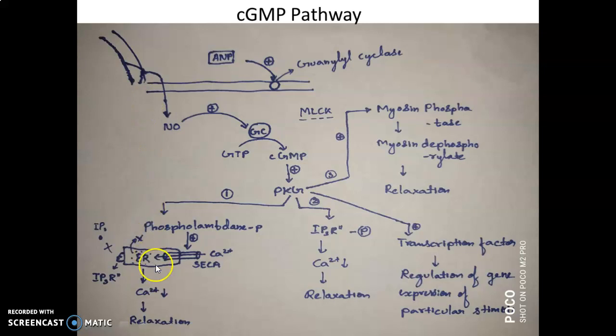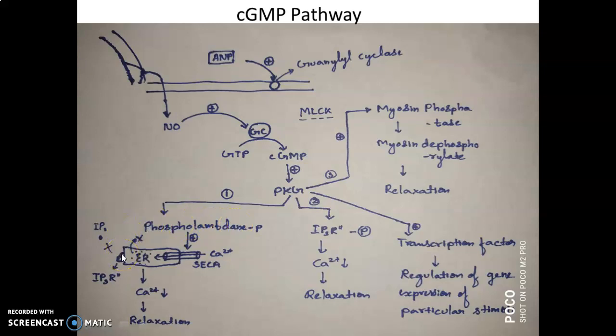So these events are actually happening in the muscle cells. This cGMP then activates protein kinase G, and this protein kinase G phosphorylates a protein called phospholamban.